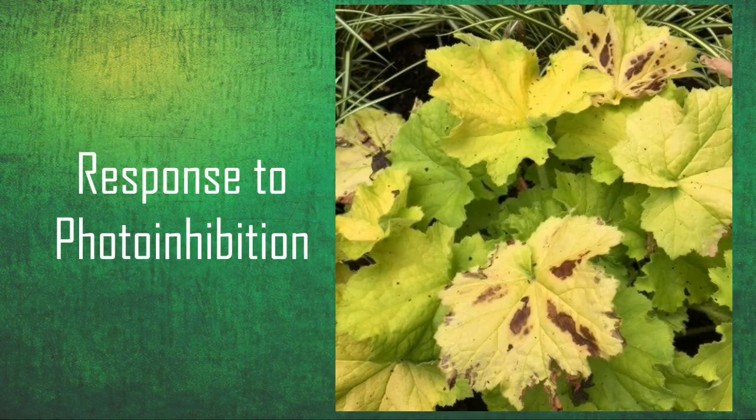The second parameter or criteria is the response to photoinhibition. So we know that light is required for algal growth because algae need to perform photosynthesis, which requires light. But if any organism, any biological system is being exposed to high intensity solar radiation for a long period of time, it does lead to photooxidation or photoinhibition or photooxidative bleaching.